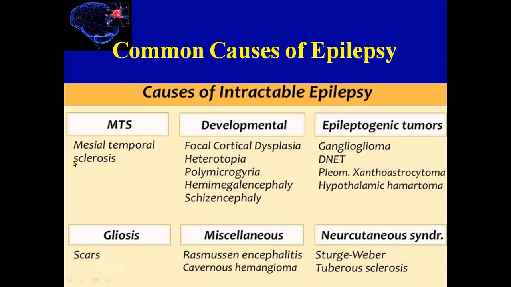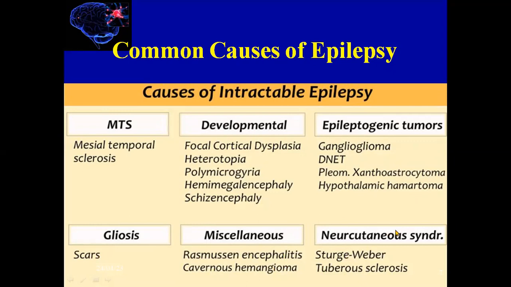We have MTS, mesotemporal sclerosis, and developmental brain malformations like FCD, focal cortical dysplasia, heterotopia, polymicrogyria, megalencephaly and schizencephaly. We also have epileptogenic tumors like ganglioglioma, DNET, pleomorphic xanthoastrocytoma, and hypothalamic hamartoma, and also gliosis, like scars caused by infection or bleeding. We have other causes like Rasmussen encephalitis and cavernous hemangioma.